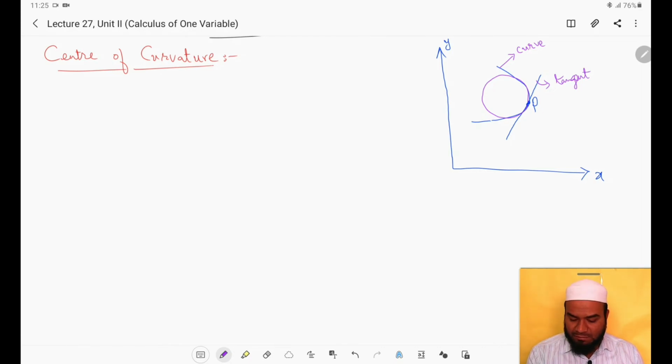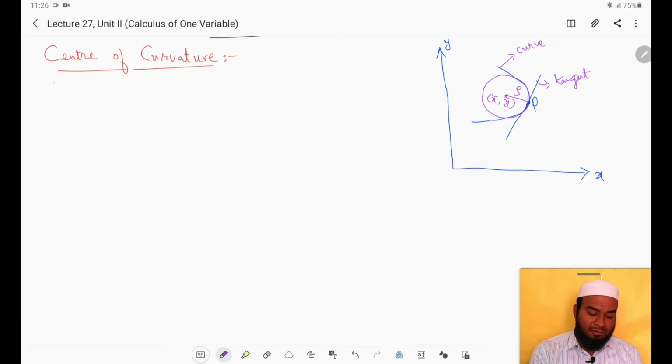Then the radius of curvature will be given by, I need to pick up a point which is the center of the circle. This is going to give us the radius of curvature. Then center of curvature is the center of this circle. So the center of the circle for which the radius of curvature is found, that center is called the center of curvature, and the notation is x bar comma y bar, right?